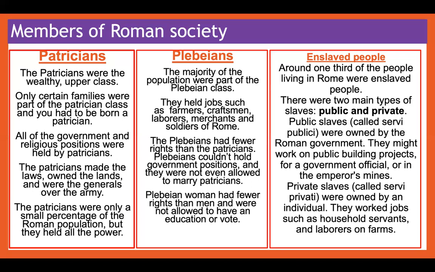And then finally, you had the enslaved people. Around one third of the people living in Rome were enslaved people. There were two main types of slaves. You had the public slaves called servi publici, and then you had the private. Now, the public slaves were owned by a Roman government. They might work on public building projects for a government official or in the emperor's mines. Now, the private slaves, called servi privati, were owned by an individual, and they worked jobs in the household like servants and laborers on farms.